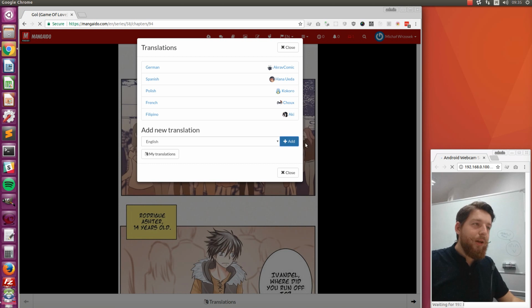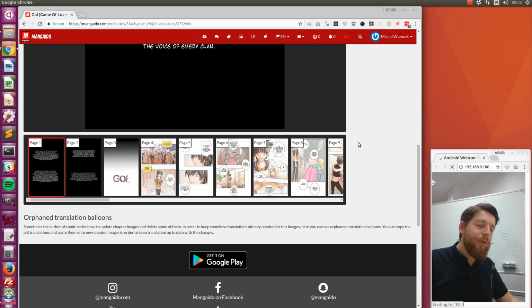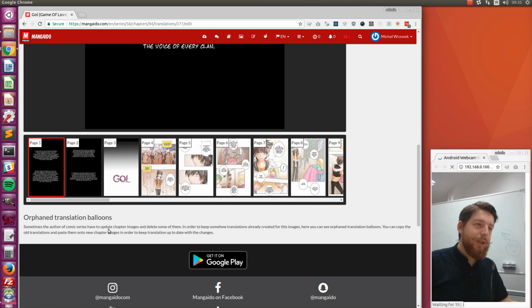So let's quickly create a translation here, and at the bottom of the page of the translation application, you can see the Orphan Translation Balloons section. So every time the author deletes some image and makes some changes in the comic series, the balloons that you created before will be visible here, and you will have the possibility to copy the text and put it on the new images.